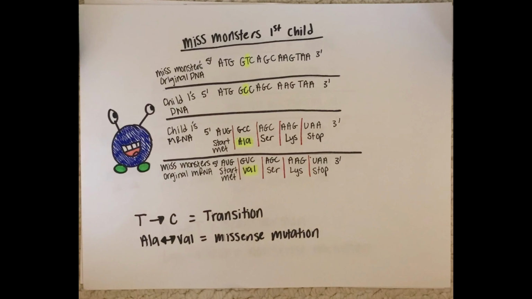With this information, Miss Monster looked at her first child's matching DNA sequence. She noticed that there was a change from a thymine to a cytosine in the second codon, resulting in a change in the amino acid coded. Miss Monster had a valine, and her first child has an alanine. This occurrence can be identified as a transition and a missense mutation since the coded amino acid changed into a different amino acid.